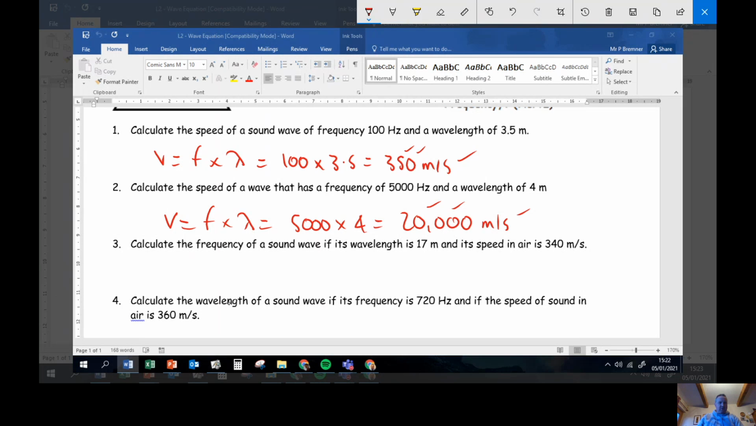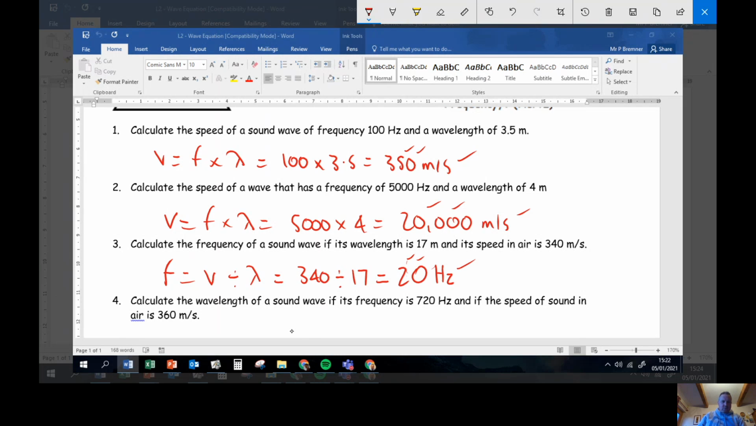The frequency of a sound wave, if its wavelength is 17 and its speed in air is 340. So now I need to think what frequency is. Frequency is speed divided by wavelength. Okay, so speed is 340. Wavelength is 17. 340 divided by 17, pop that into your calculator, gives you 20. And because it's a frequency, that's 20 hertz. 2 for the number, 1 for the units.